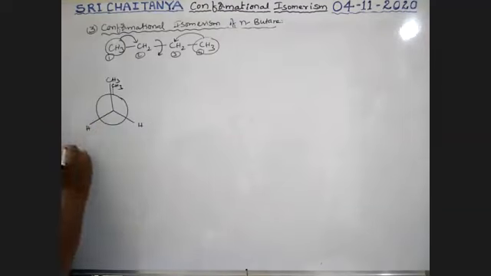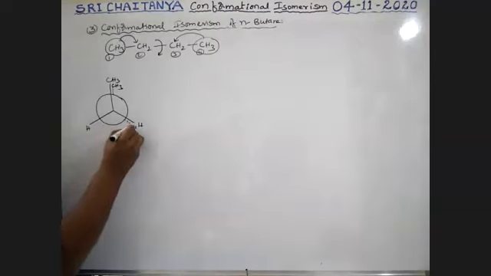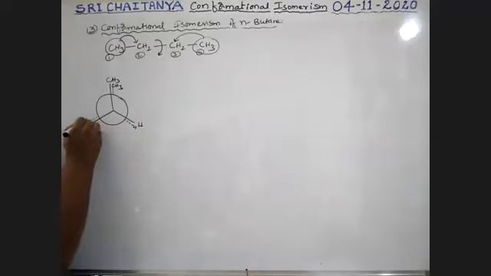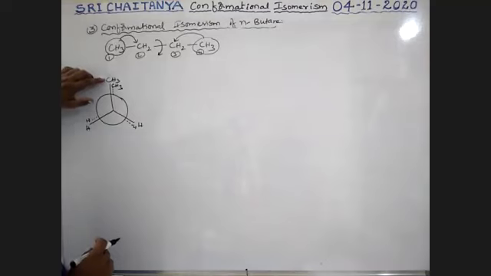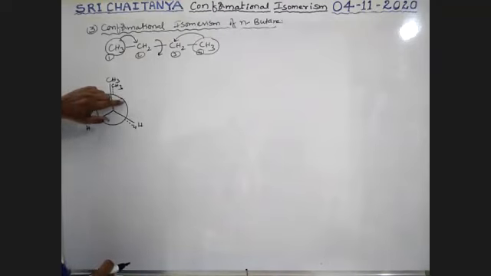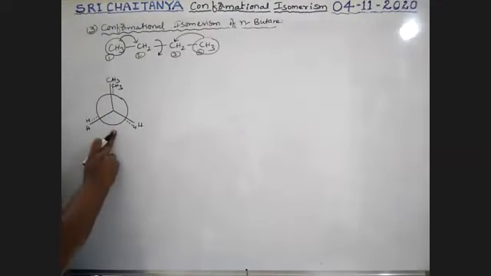One methyl group and two hydrogens. First carbon, second carbon, third carbon, fourth carbon. Please be conscious. It is one of the structures.